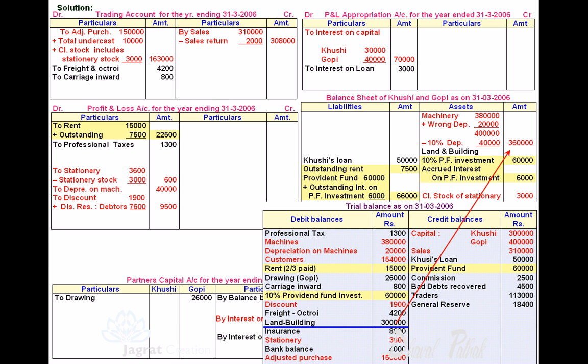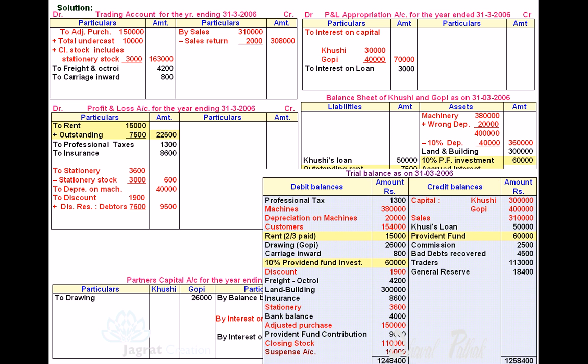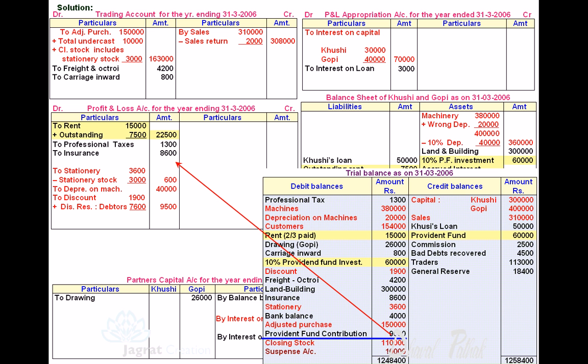Land and building appears on the balance sheet asset side. Insurance being expense debited to profit and loss account. Bank balance appears on the balance sheet asset side. Capital, sales, Khushi's loan, provident fund considered. Contribution to provident fund debited to profit and loss account.